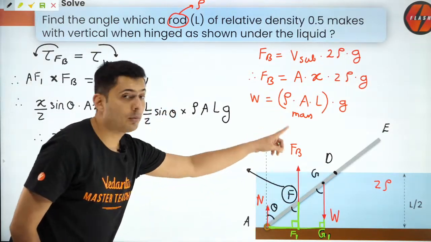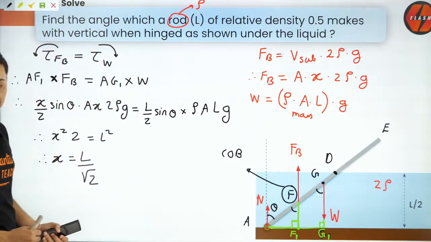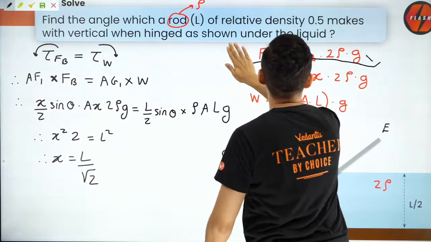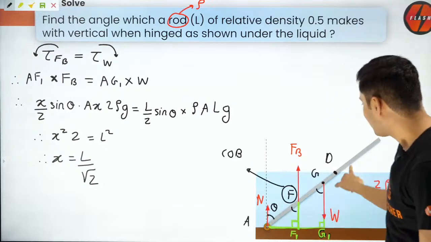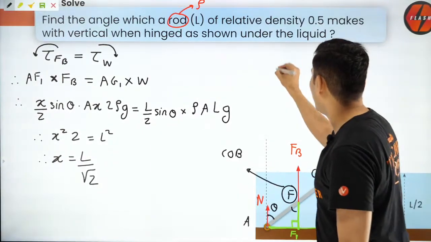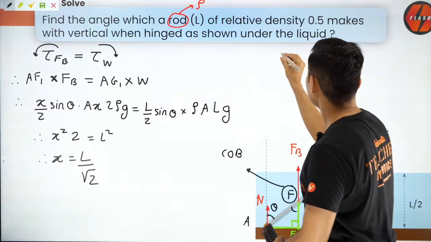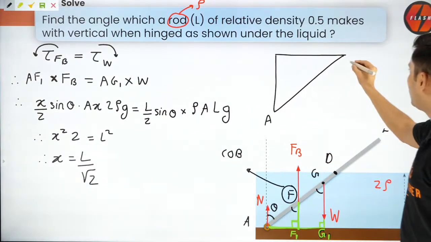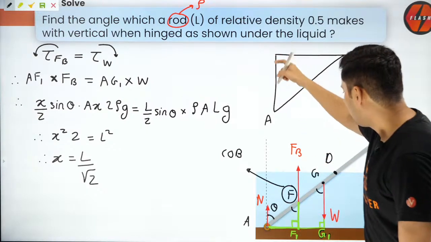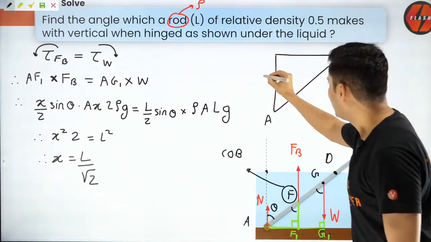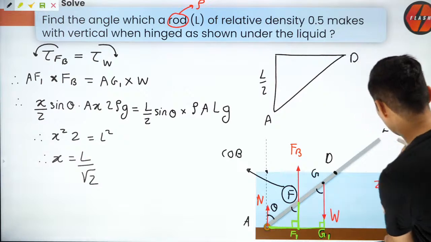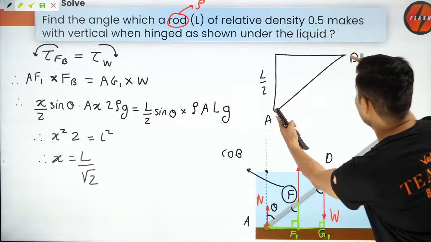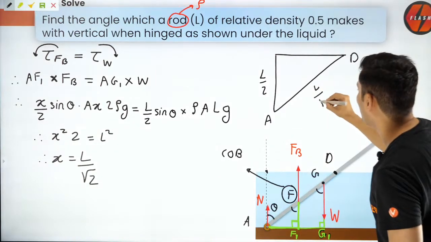Buoyant force will always act opposite to gravity. Please keep that in mind. Okay, so now once I get this, just think about it. In the triangle that you have, so that was A and this was D, and this point was at a distance of L by 2, because this is given to be L by 2. I already know what is AD. AD is nothing but L by root 2.